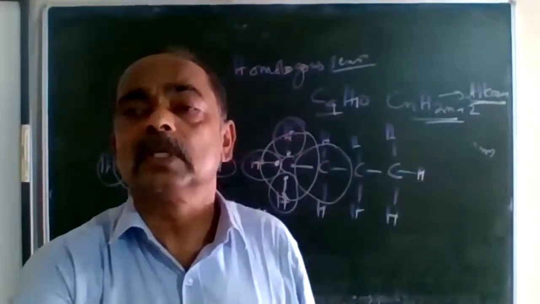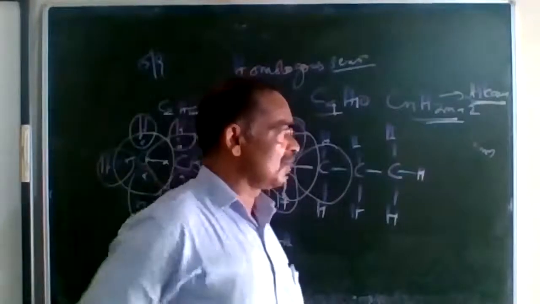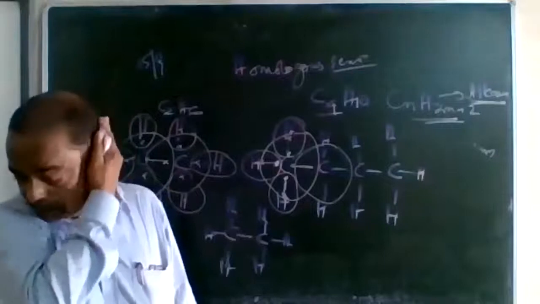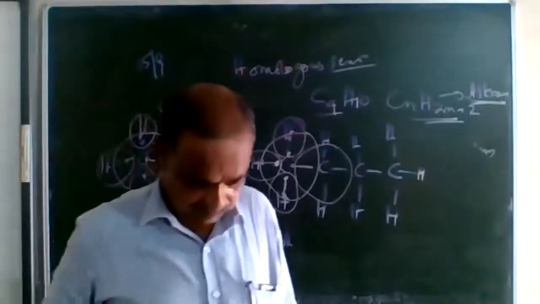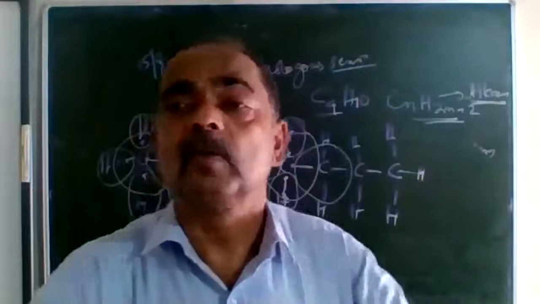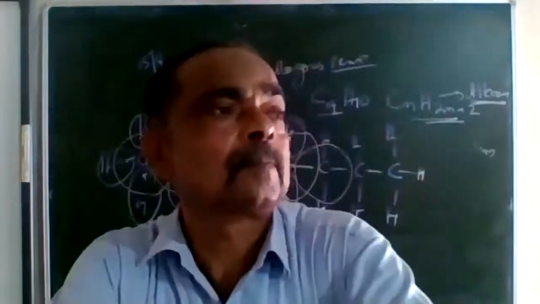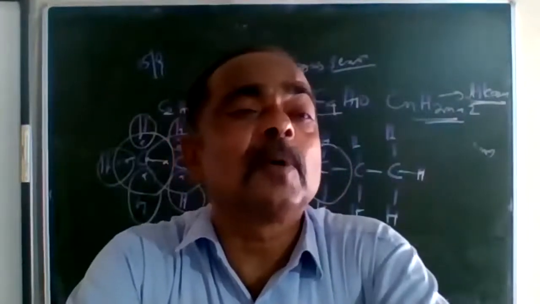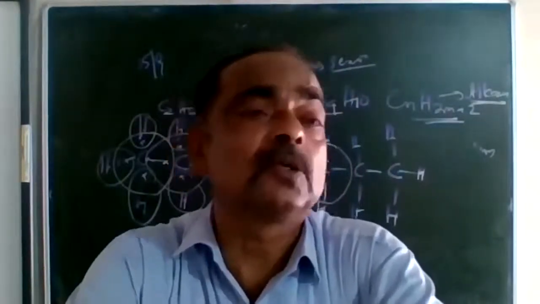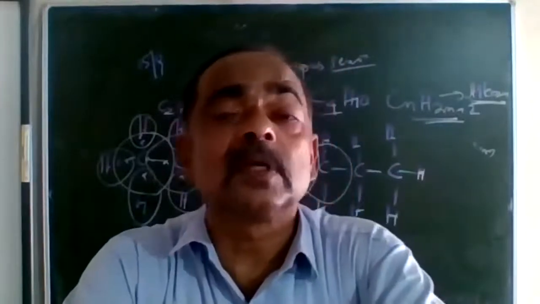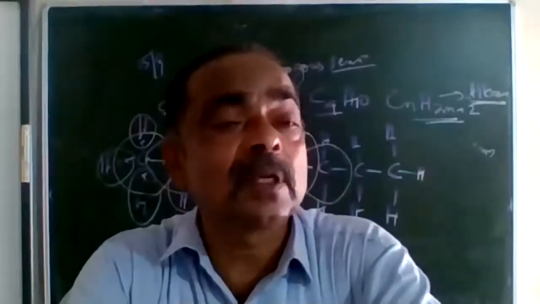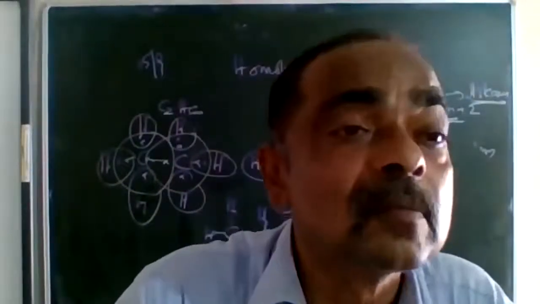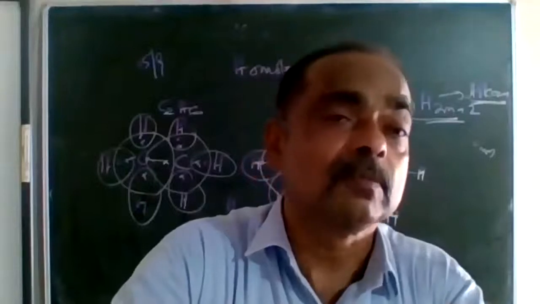Characteristics of homologous series. That is, what are the important properties of homologous series? You know, the organic compounds are made up of a number of homologous series. We were told a long time back that there are more than 50,000 organic compounds, and one cannot remember and learn all the properties of these 50,000 compounds. So instead of that, we classify them into certain groups.